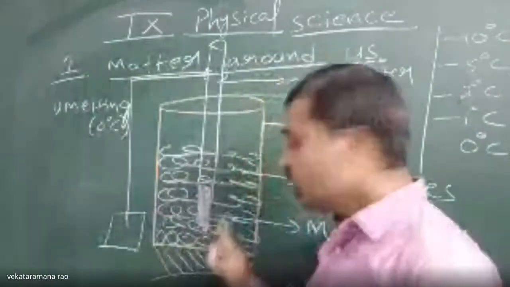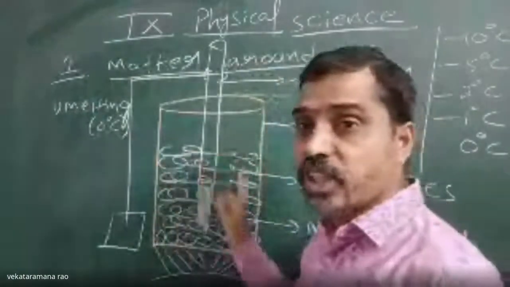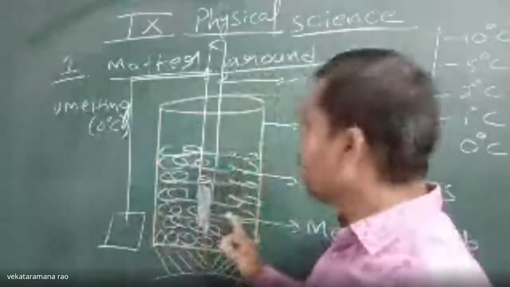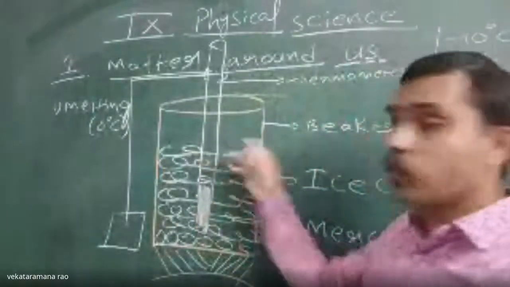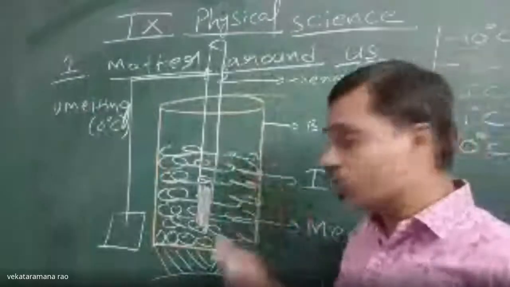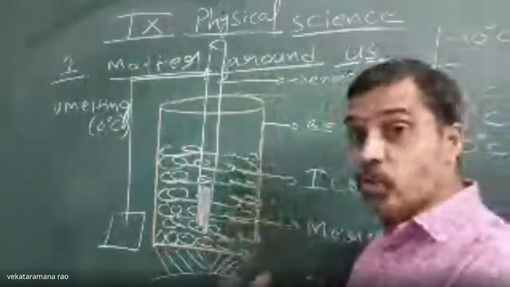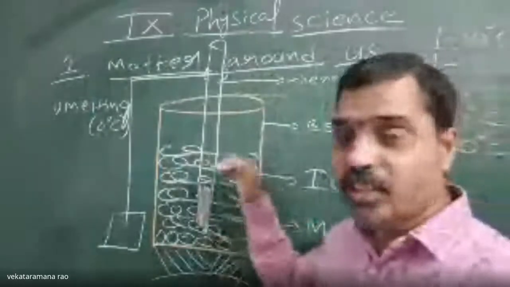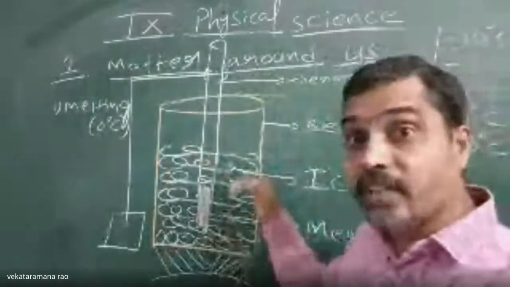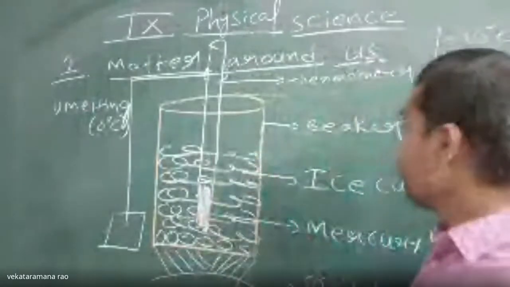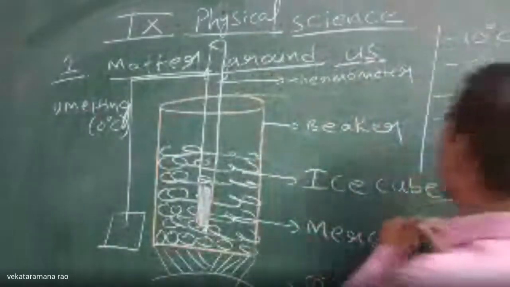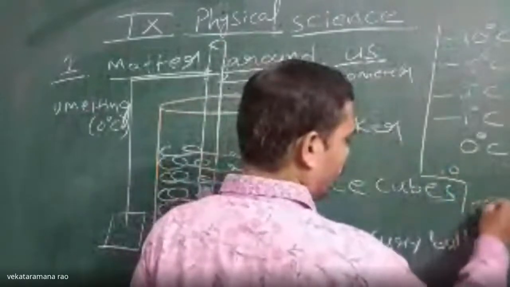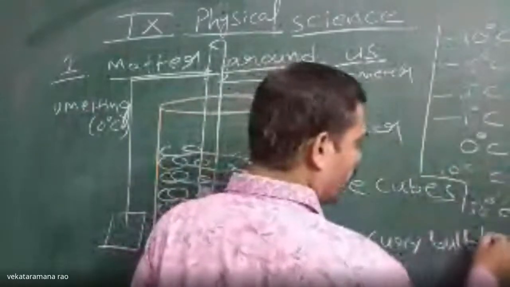Now, once the total ice cubes convert into water, up till then the temperature will stay at 0 degrees only. Once the total ice cubes convert into water, the temperature starts slowly increasing again. Up to what level does it increase? The temperature increases from 0 to 10, 10 to 50, 50 to 100.